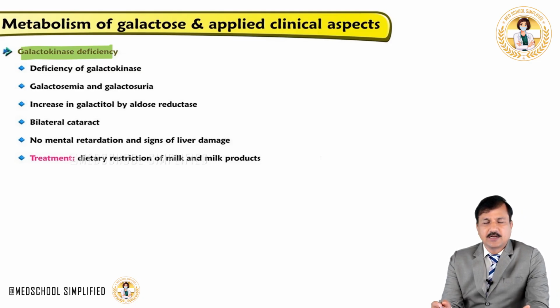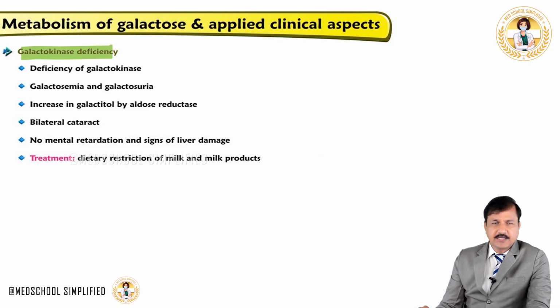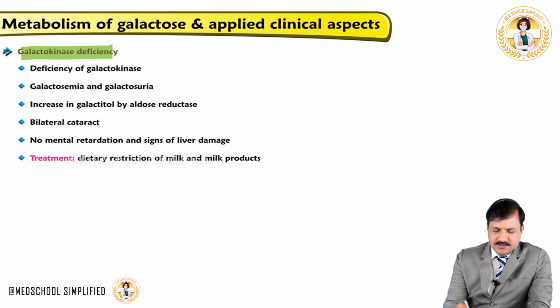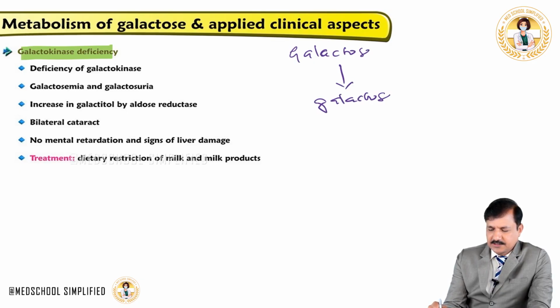The name of the disease itself is galactokinase deficiency. So what happens in galactokinase deficiency? Galactose is converted into galactose 1-phosphate, and that is done by the galactokinase enzyme.